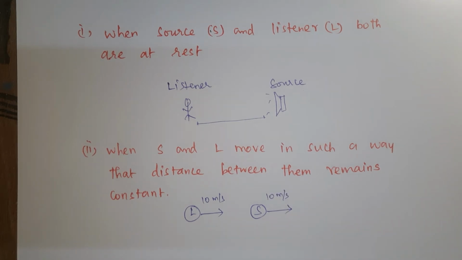So the distance between the listener and the source always remains the same. When there is no change in the distance, there is no change in the frequency. In this situation also, the apparent frequency is equal to the source frequency. The frequency heard by the listener will be equal to the frequency produced by the source.